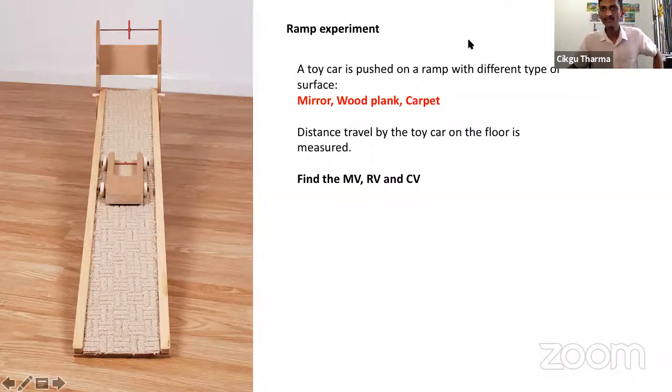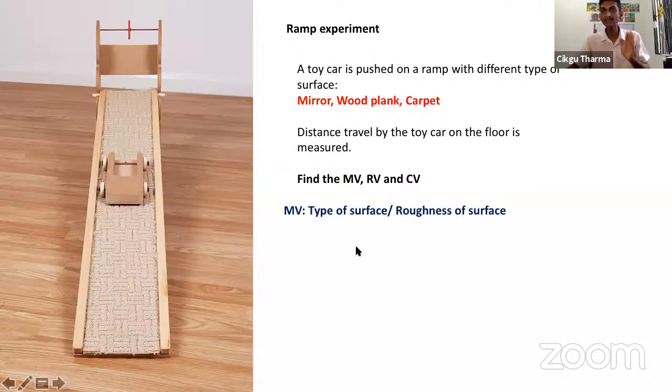Very good. Okay, Arul Chelvan, I asked for manipulated, you gave me responding variable. When you say manipulated, you don't need to write the word different, because manipulated means different. So you don't write different type of surface. The answer will be type of surface. You only write type of surface, or you also can write it as roughness of surface.